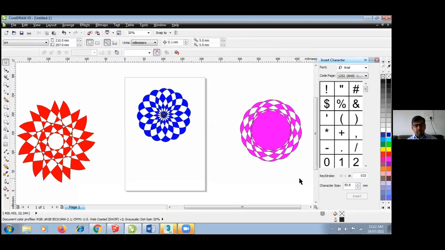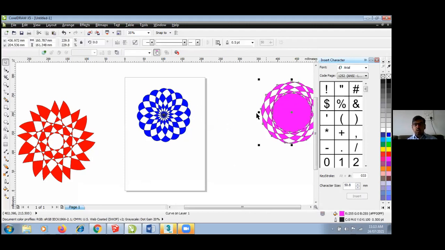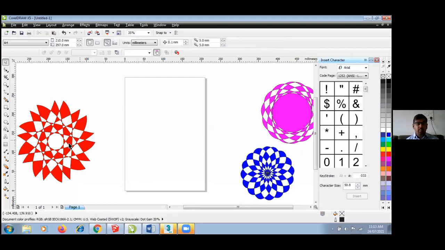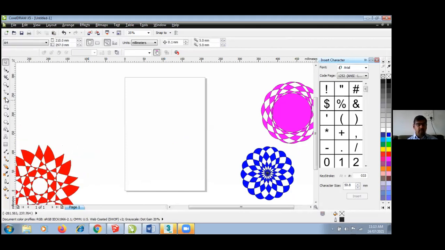So guys, can you imagine, ये चीज अगर मुझे हाथ से बनाना होता तो how much time it would have taken? And now with the help of technology, you can make this kind of drawings very fast. So that is the power of graphic designing. Basically, here we have so many ready-made options, right? Here we have artistic media.